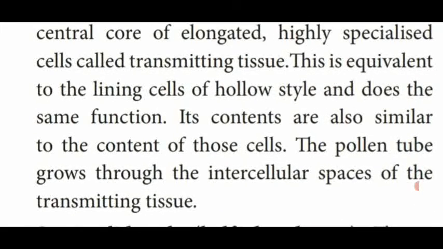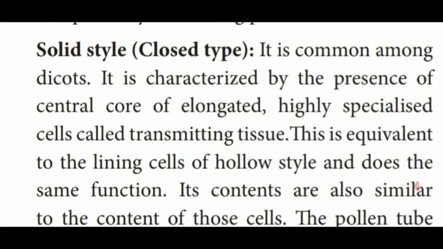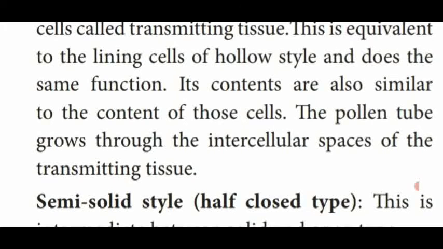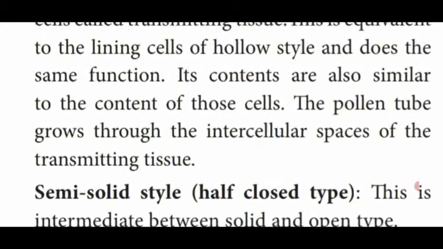So this type of style is known as solid style, common in dicot plants. Everything is similar to the hollow style, but the function is different. The pollen tube enters the embryo sac by passing through the intercellular spaces, the gaps between the cells, and reaches the embryo sac.